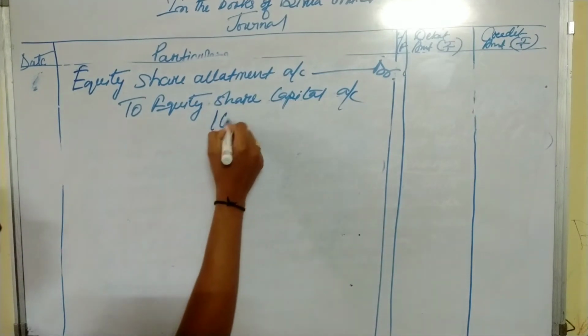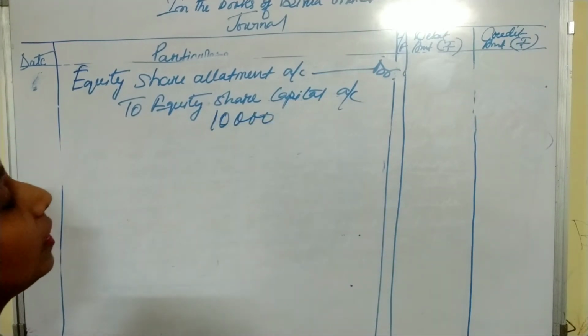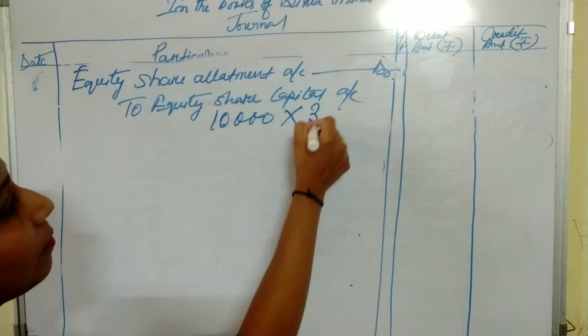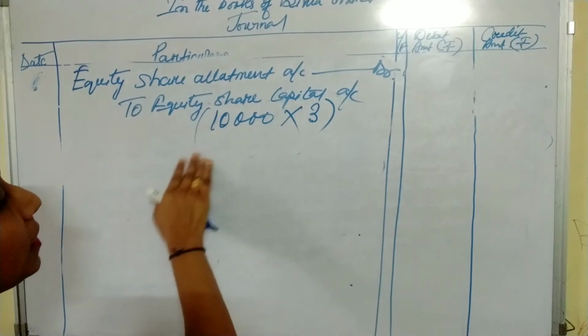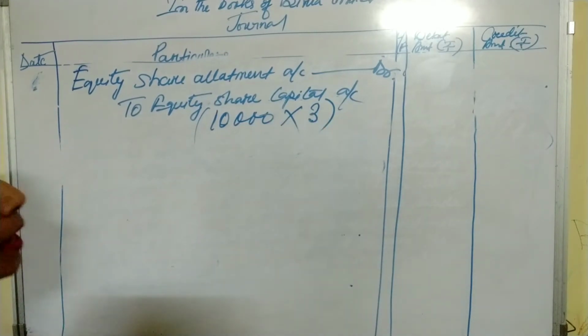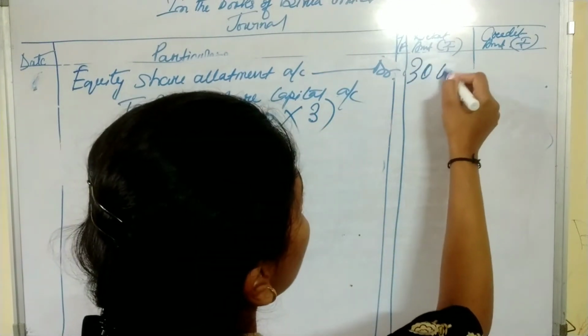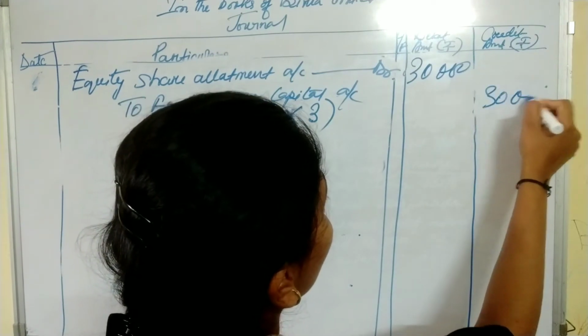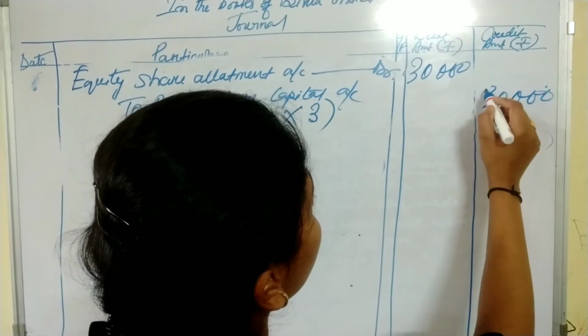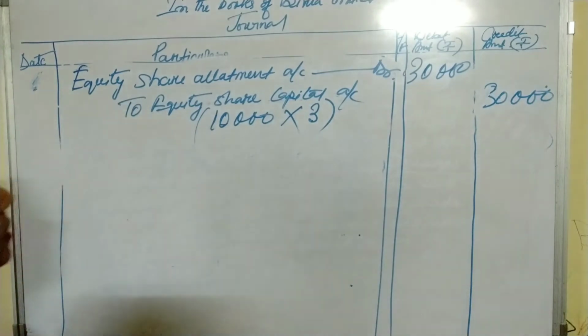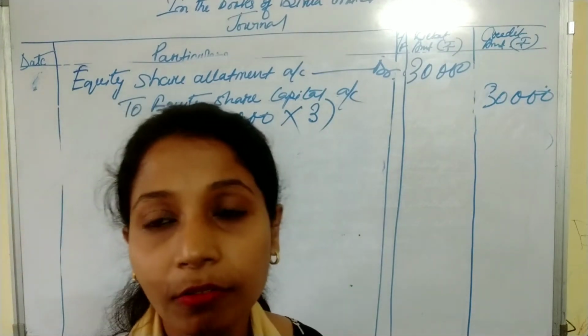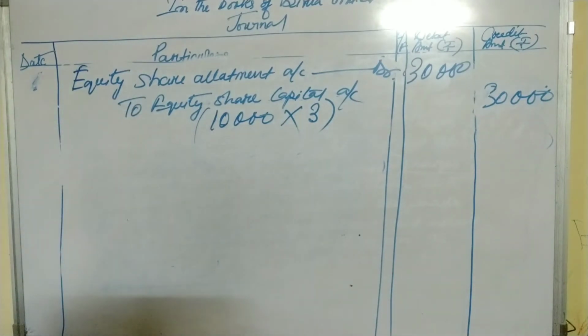Now what is the number of shares? 10,000 multiplied by what is the rate of allotment? 3. 10,000 multiplied by 3, that is 30,000. See the entry, equity share allotment account debit to equity share capital account. This is the due entry for allotment. Now we will write the narration.